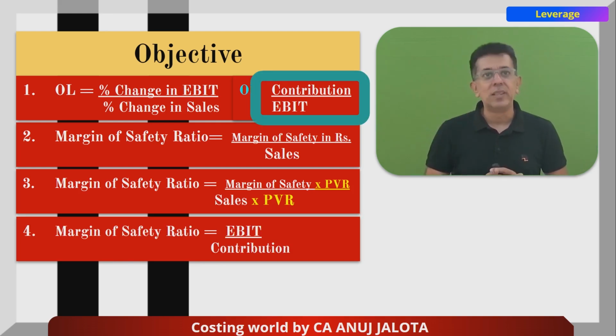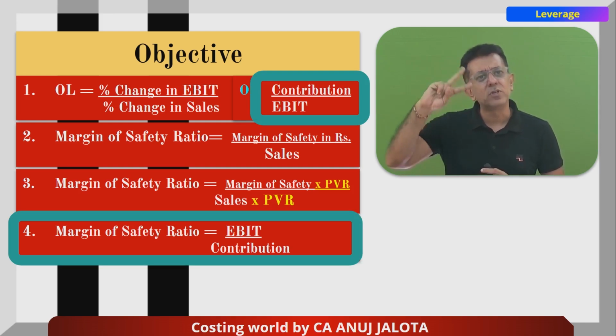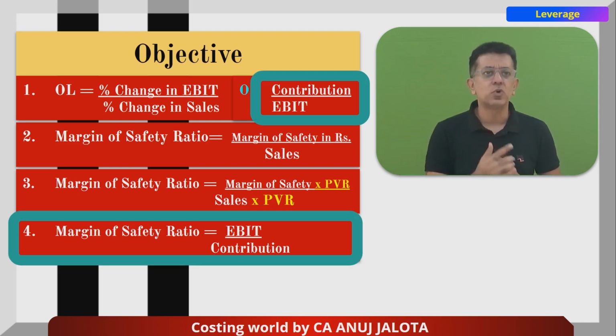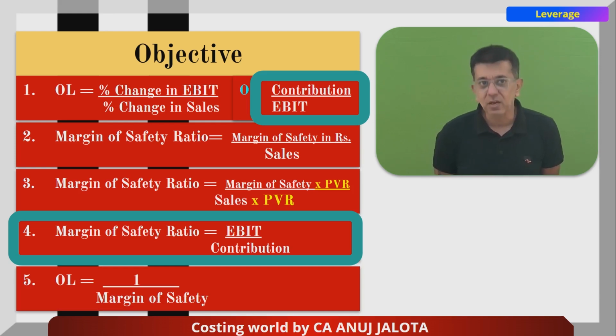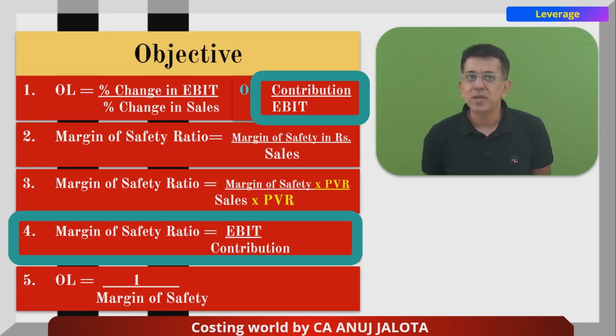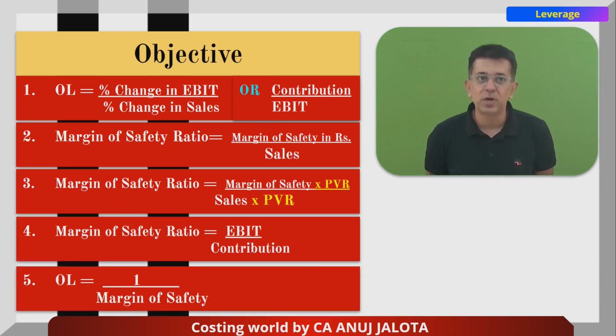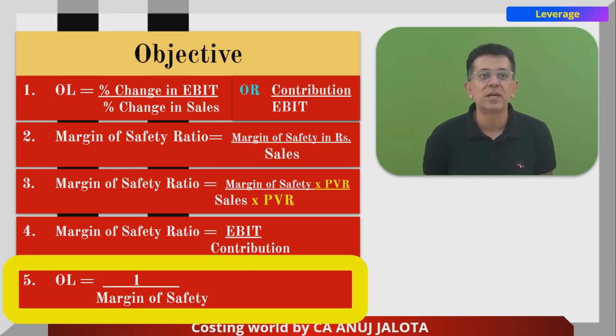Now, look at point number 1 and point number 4. Do you think both of them are inverse of each other? So please do remember that operating leverage and margin of safety ratio are reciprocals of each other. I'll require this funda over here. Therefore, point number 5: operating leverage is equal to 1 upon margin of safety. Let me erase the point number 1 box and the point number 4 box and have only one single thing: operating leverage is equal to 1 divided by margin of safety.